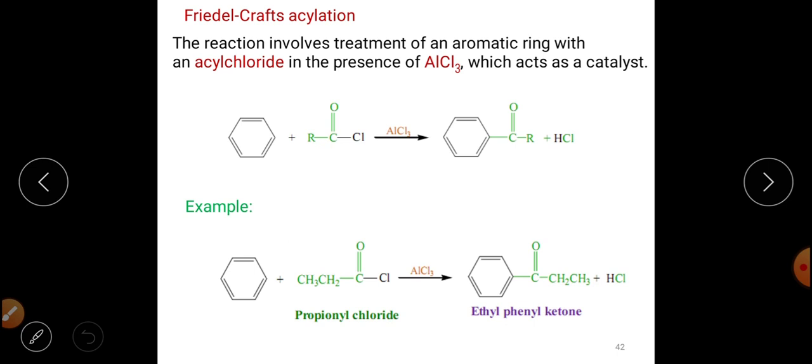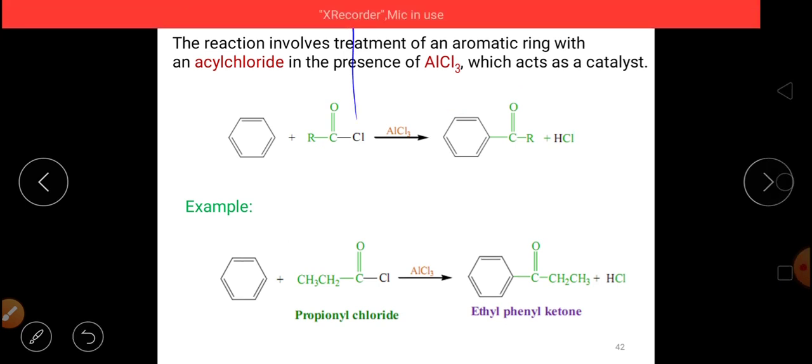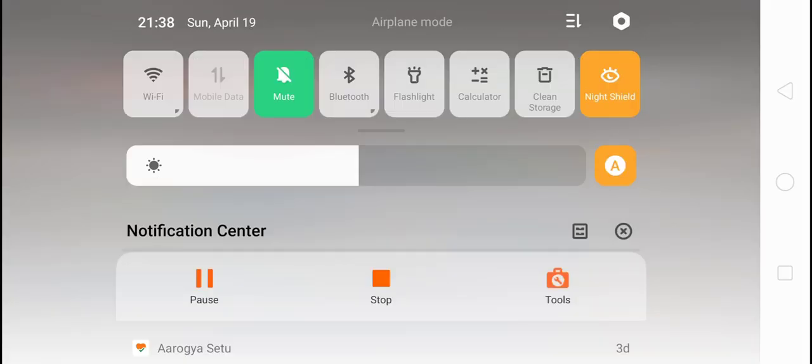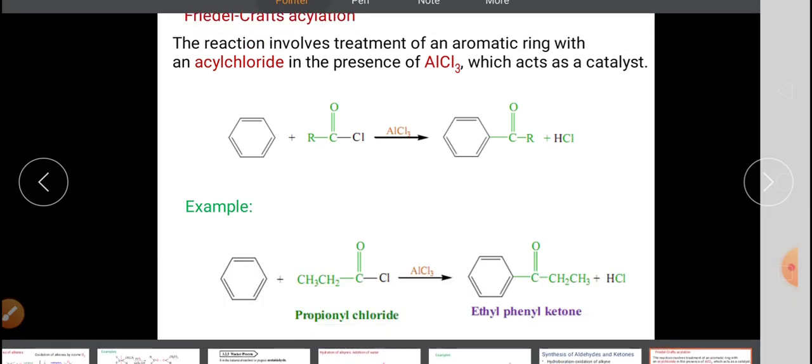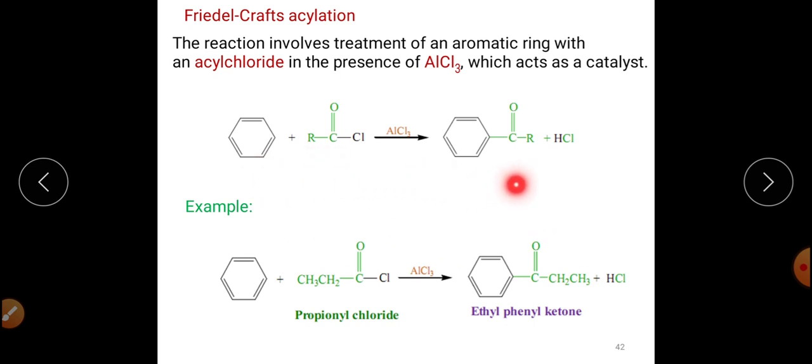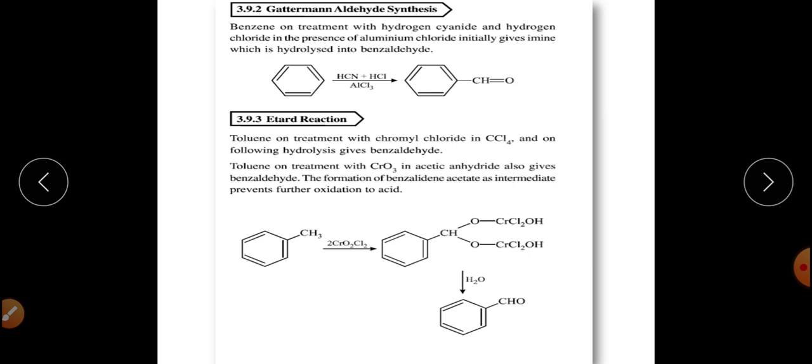In the second step, the arenium ion will lose H positive, and it will get converted into the aromatic ketone. So this is another method by which we can prepare aromatic ketones, that is Friedel-Crafts acylation reaction, in which we are using this acid chloride along with AlCl3, which acts as a catalyst, and this particular ketone will be synthesized.